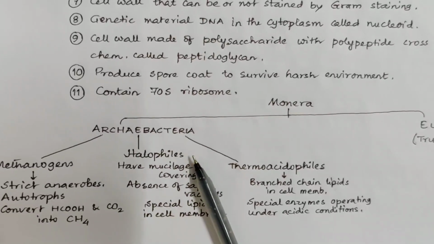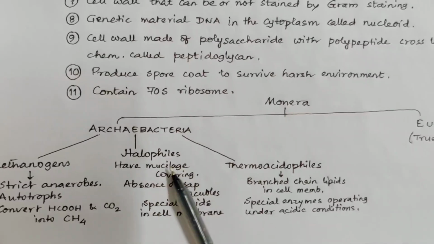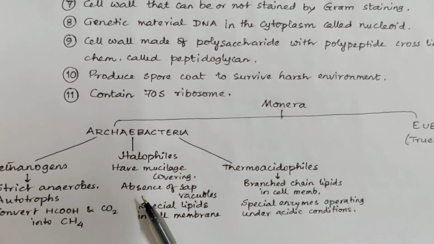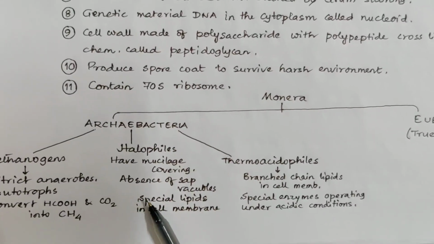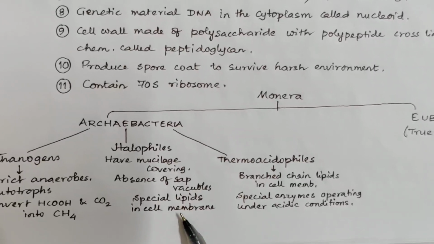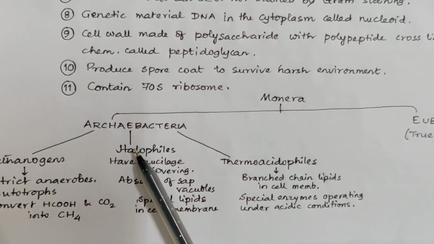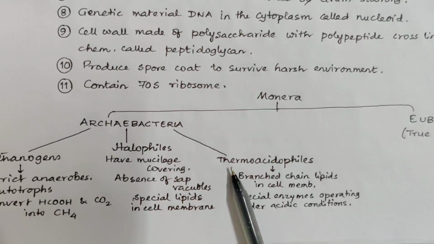Halophiles are salt lovers, as I said earlier. They have mucilage covering. They have absence of sap vacuoles, and they have special lipids in cell membrane. So they are salt lovers.